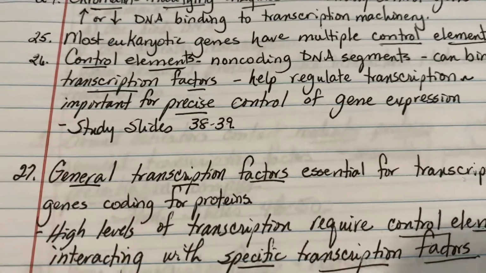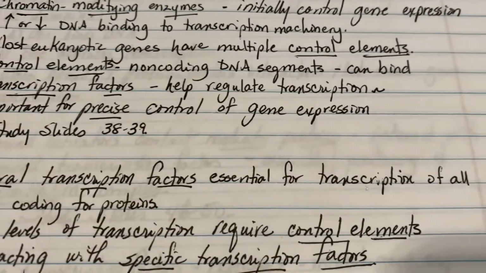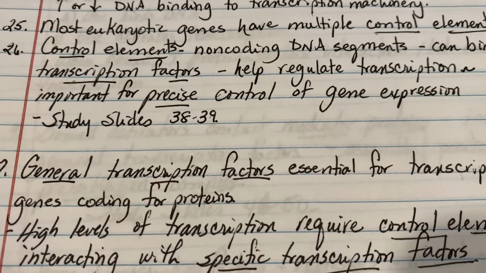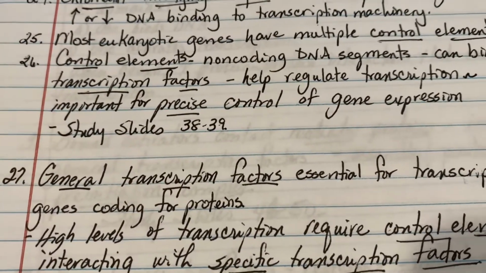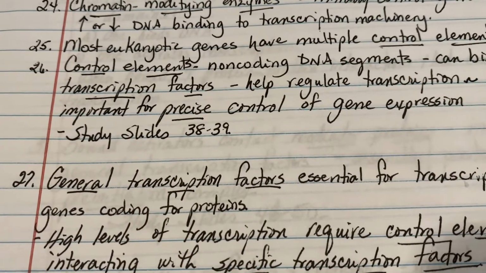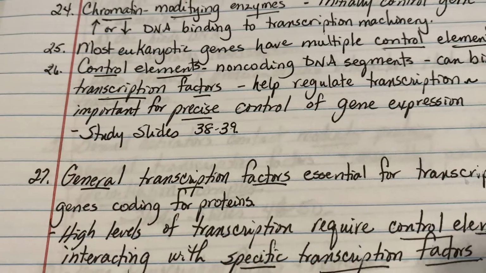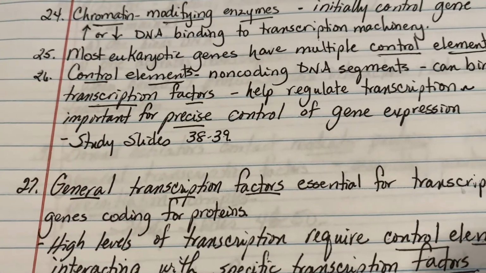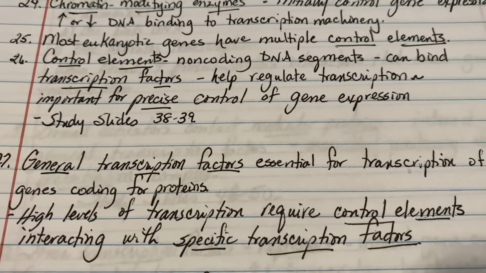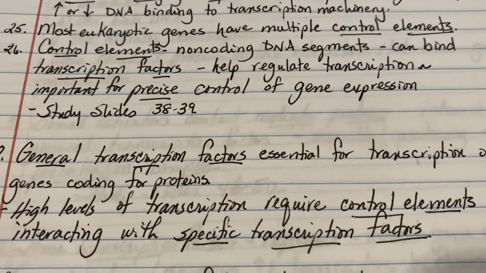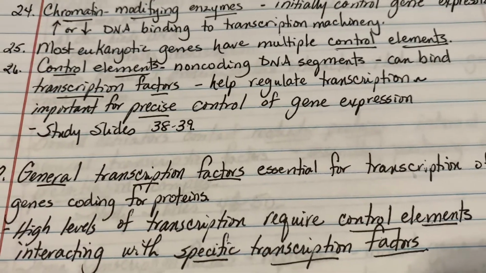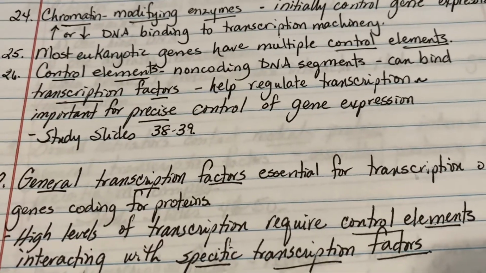General transcription factors are essential for the transcription of all the genes coding for proteins. In other words, you are not going to transcribe those genes without the presence of the general transcription factors. Everybody has to have them. High levels of transcription require what we call control elements that interact with specific transcription factors.